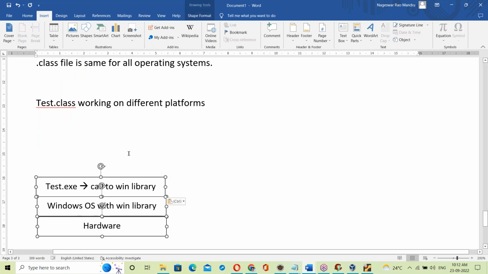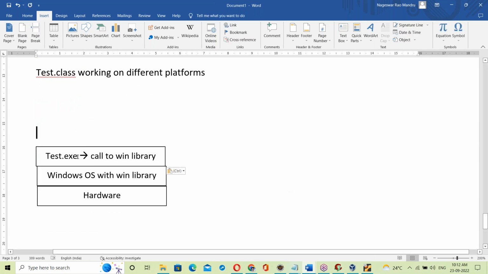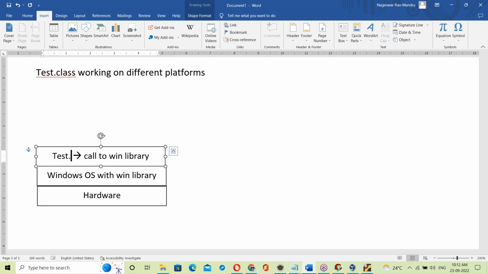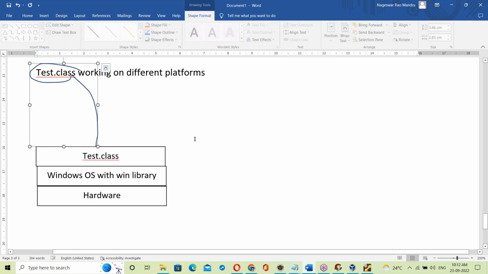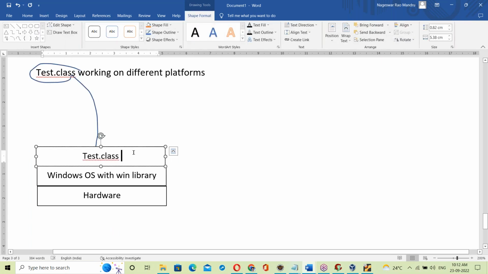So first, the Windows platform. So you get the Test dot class file, and this Test dot class file is placed on Windows OS. Now if I run this, what happens here? Can I run this Test dot class file directly here? No, we can't run the Test dot class file directly here.